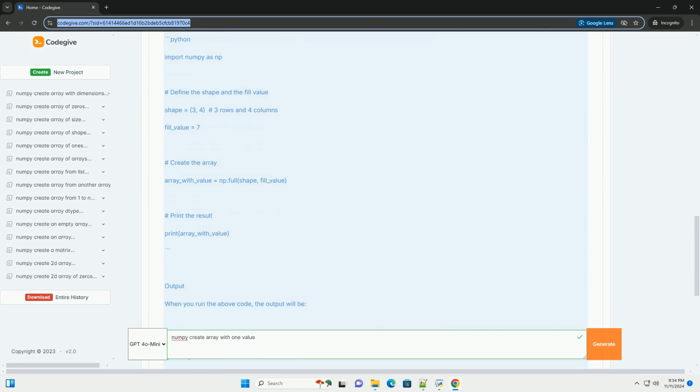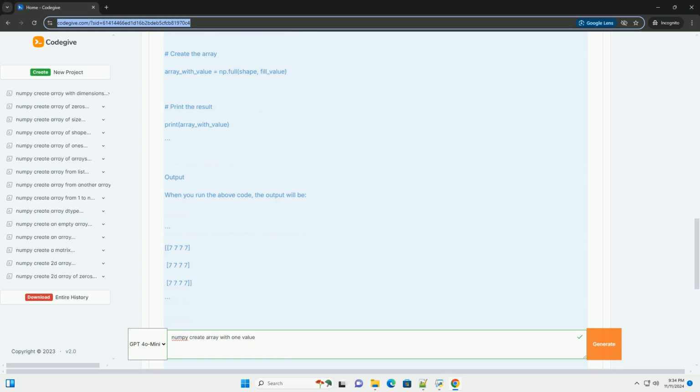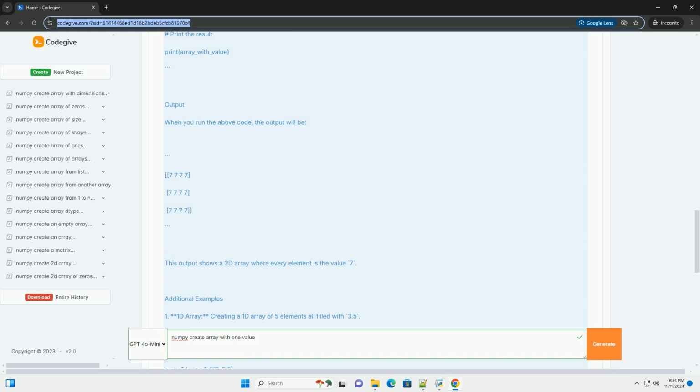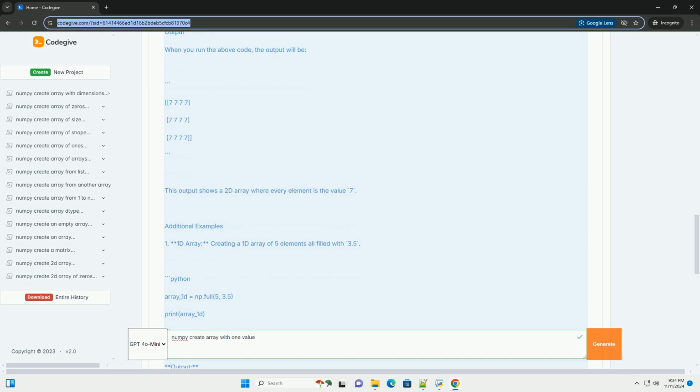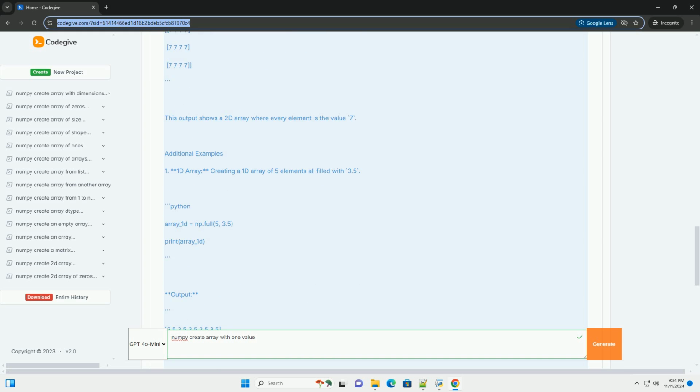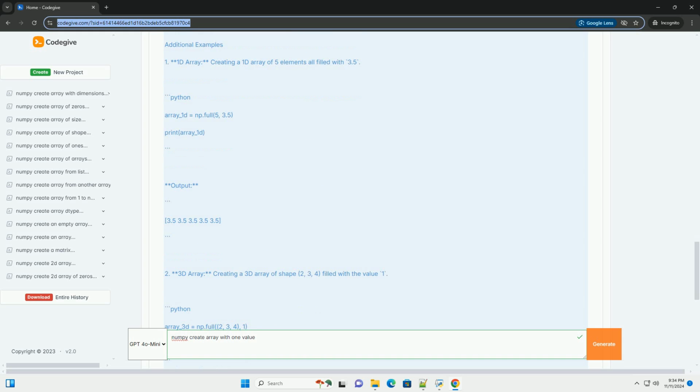Step 1. Install numpy. If you haven't already installed numpy, you can do so using pip. Open your terminal or command prompt and run. Step 2. Import numpy. Before you can use numpy, you need to import it into your Python script or interactive environment. Step 3. Create an array with a single value.